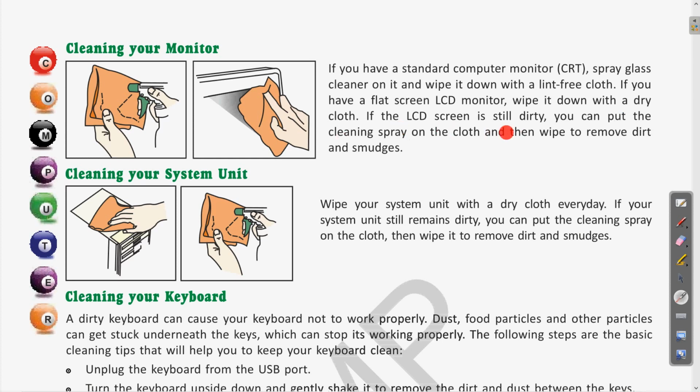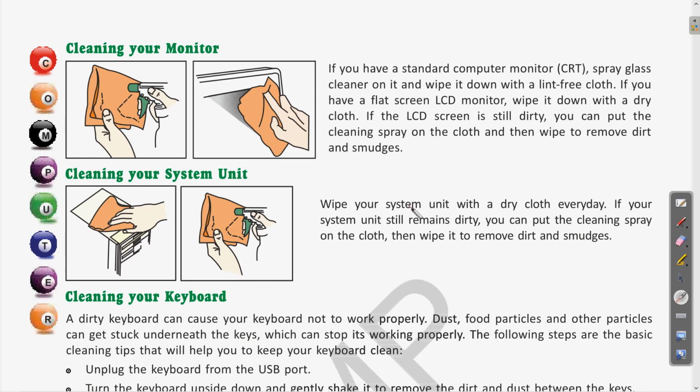So if the LCD screen is still dirty, you can put the cleaning spray on the cloth and then wipe to remove dirt and smudges. In most cases these days, we have the LCD screen. So it is advisable not to spray the liquid on the screen. Use the sprayer on the cloth, and with that sprayed, wet cloth, you can wipe the screen. Clear? So these are the safe and easy ways to keep the surface clean.